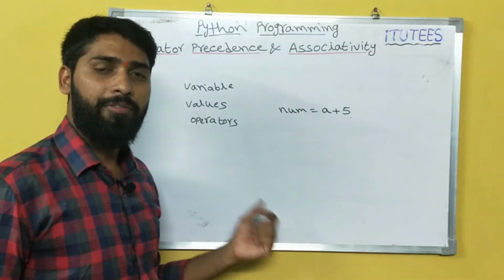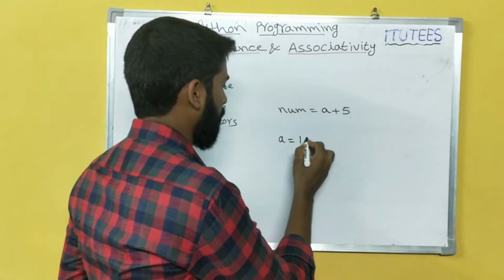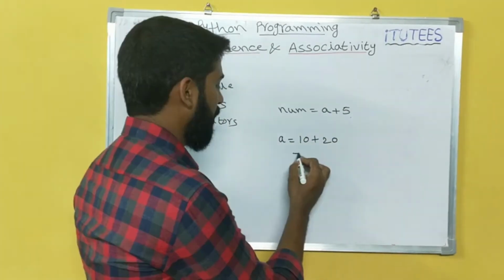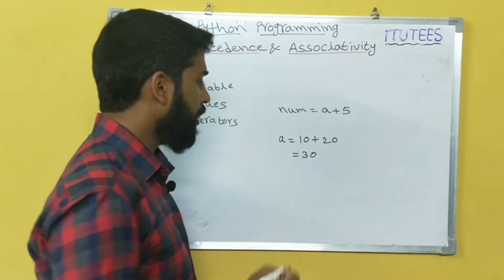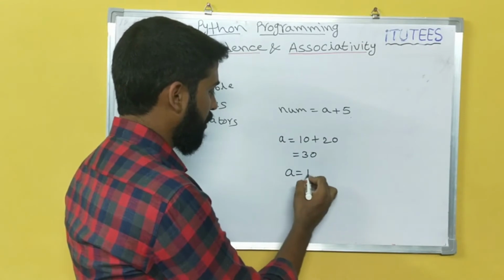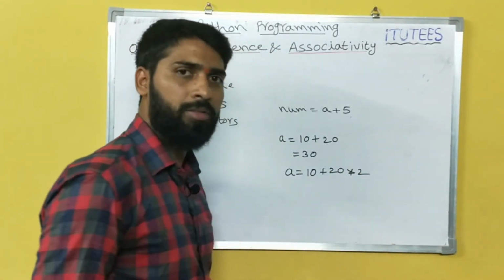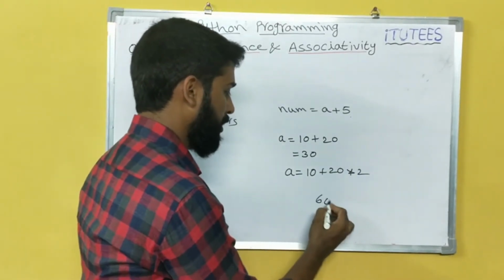Now, we can see some expressions. So, a equals 10 plus 20. What is the output? It equals 30. Now, what is the output of this? Somebody says 10 plus 20 is 30, times 2 equals 60.